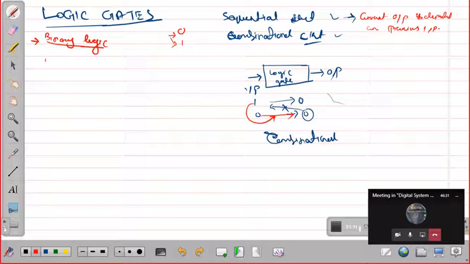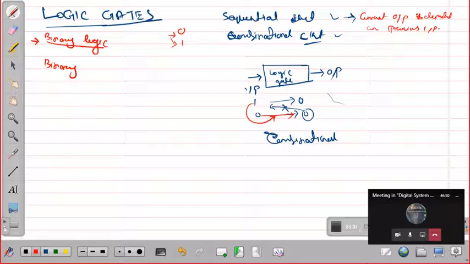Okay. So these are binary logic where it is 1 or 0, true or false, on or off, like this. So these are binary, meaning two states are possible. So from there the digital concept also comes. So either high or low. So two states are there.